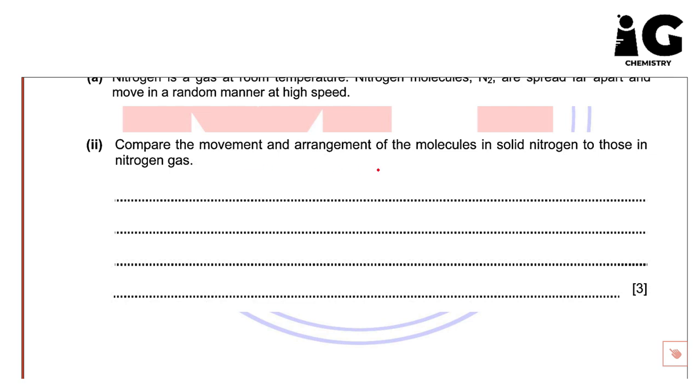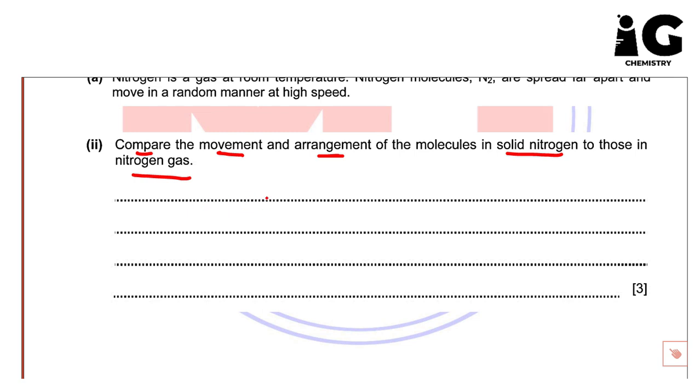Compare the movement and arrangement of the molecules in solid nitrogen to those in nitrogen gas. Here we need to compare, and the points of comparison will be movement and arrangement. So actually, guys, because he said compare, we need also to make a comparison.